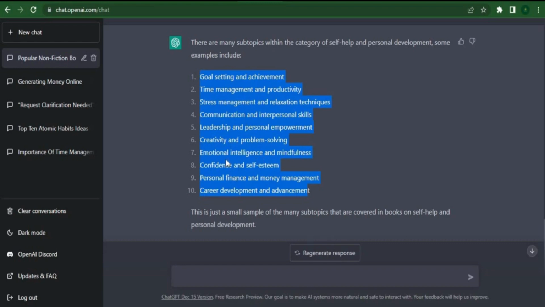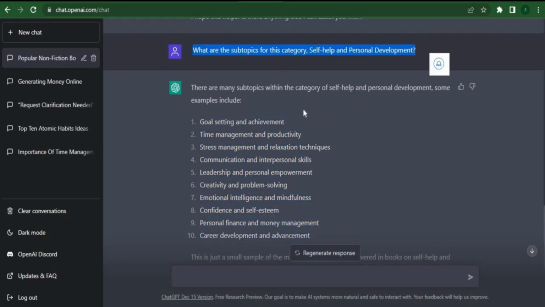Write something along the lines of, what are the subtopics of this category? Self-help and personal development. We have things like motivation and goal setting, time management, communication skills, stress management, leadership, creativity, and self-care inside self-help and personal development. Simply choose what interests you the most. For example, we use time management. We may now begin writing the ebook.